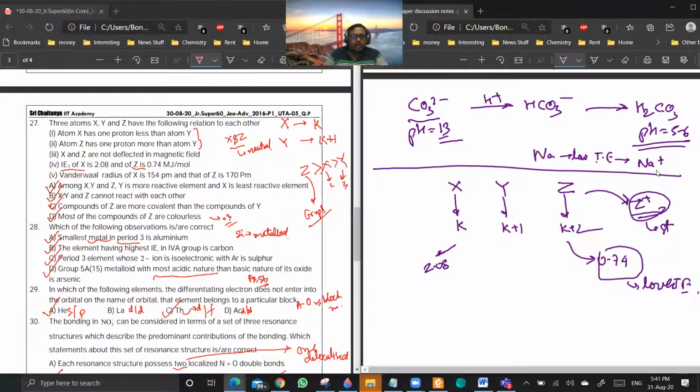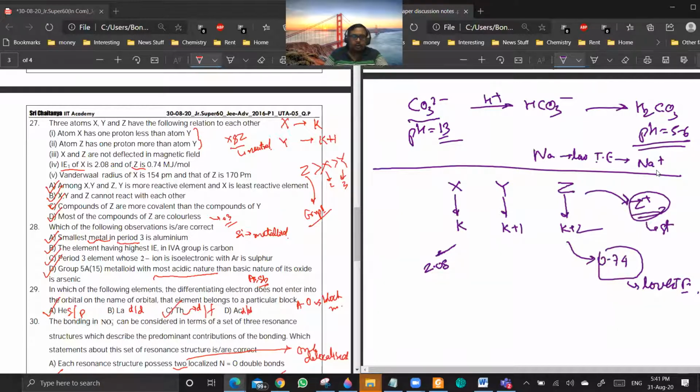Now, you see, the van der Waals radius of X is 154 and that of Z is 170. Van der Waals radius can be defined for any gas, but generally when we're considering the size of noble gases, we define size by van der Waals radius because noble gases won't form covalent compounds in most cases. So you cannot define the covalent radius.